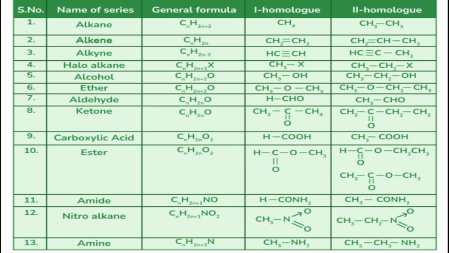Then here is a summary table for you. Here you will find the name of the series. Okay, then what compounds are there. Then you will find the general formula, and you will find two examples. The first one is homolog 1 and the second is homolog 2. Okay, you may refer to it.